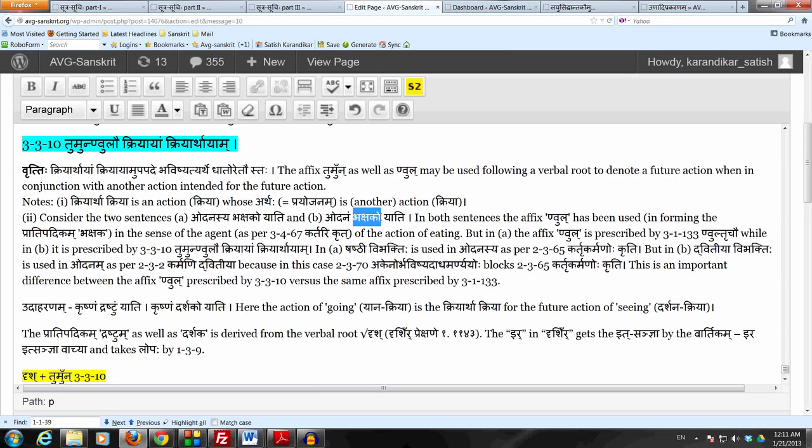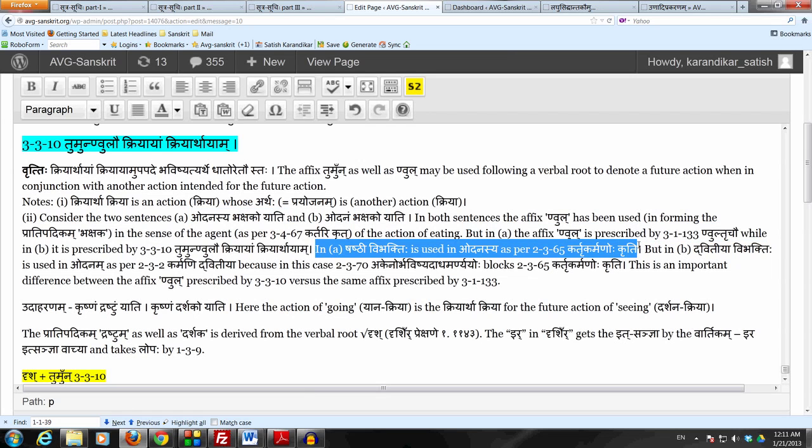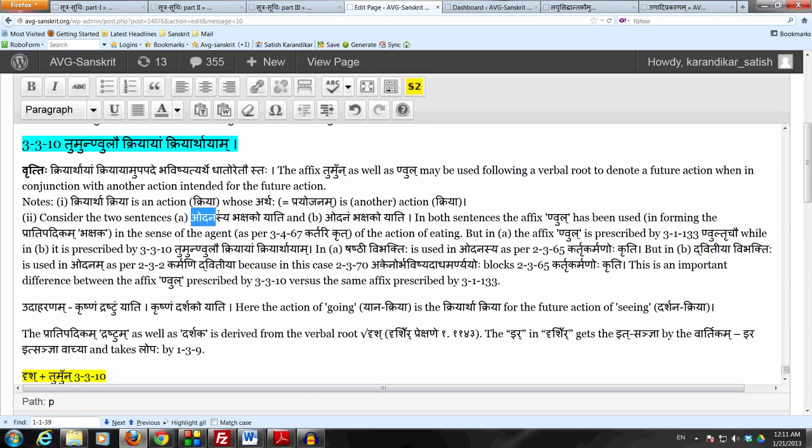Now what happens is that in the first case, when you have odanasya bhakshako yati, there odanasya ends in the shashti vibhakti because of sutram kartrikarmanoh kriti, 2.3.65, because of course the affix nul has the krit sanya. So in connection with that, the object of the action, in this case odana, the pratipadikam odana takes the shashti vibhakti, becomes odanasya. So this is as per kartrikarmanoh kriti, which overrides 2.3.2, which is karmani dvitiya. So here 2.3.65 holds the final say and we use shashti vibhakti.